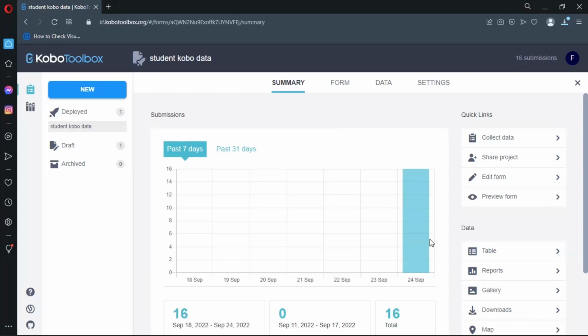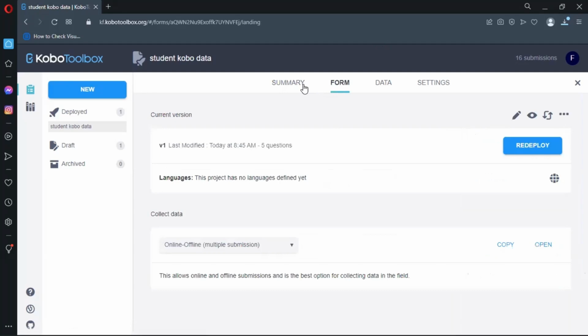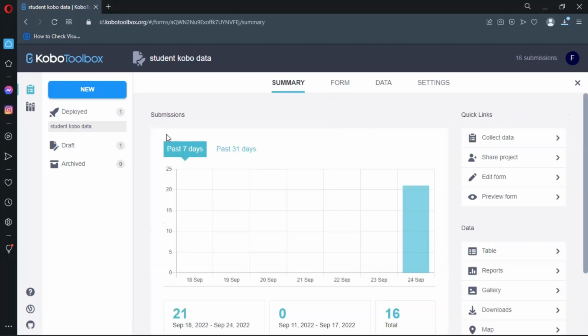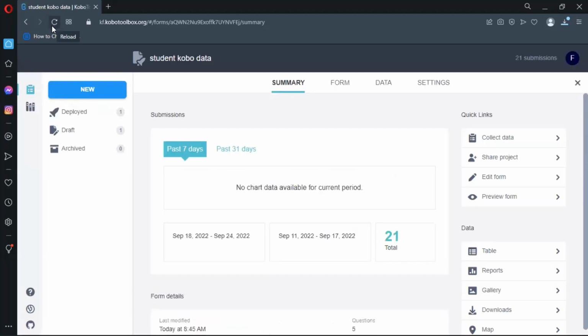I'm sending the forms. Bingo. So 5 forms have been successfully sent. So the moment I just refresh this, I'll have more than 16. Let's see.